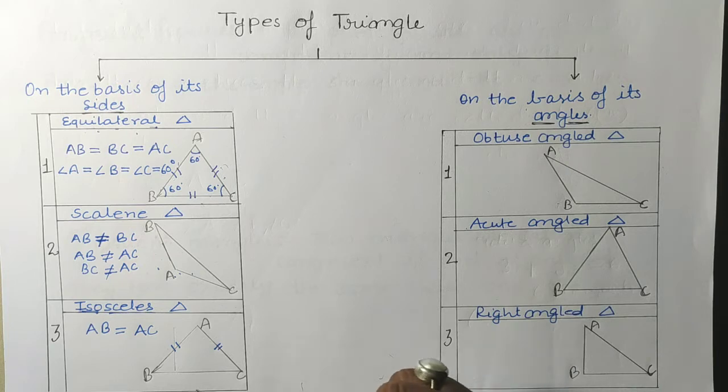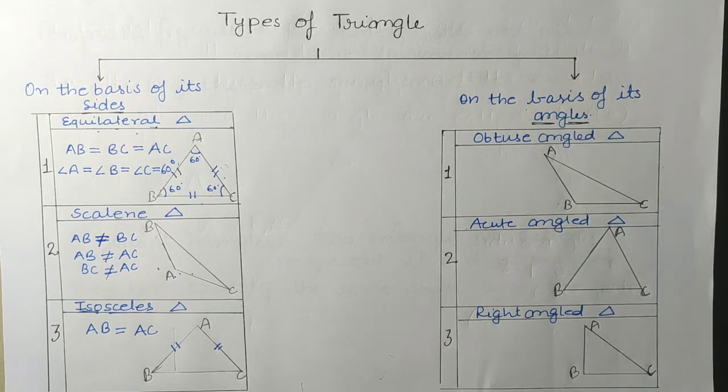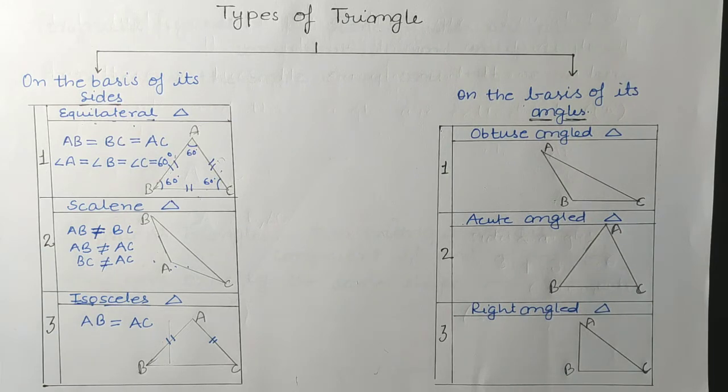Now let us see the type of triangle on the basis of angles. Before that I want to remind you about types of angles. Students, in the topic types of angles, we have studied about obtuse angle, acute angle, right angle. An angle whose measure is greater than 90 degree is known as obtuse angle.